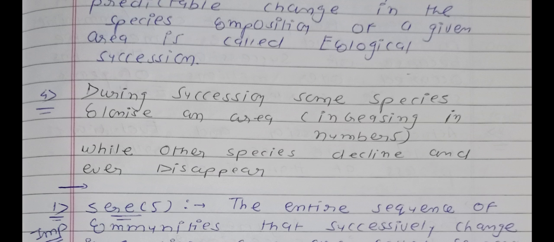In short, during ecological succession, some species increase in their number, because of which colonies of species will be formed, while other species decline, meaning decrease in their numbers, and it is also possible some species are going to disappear.